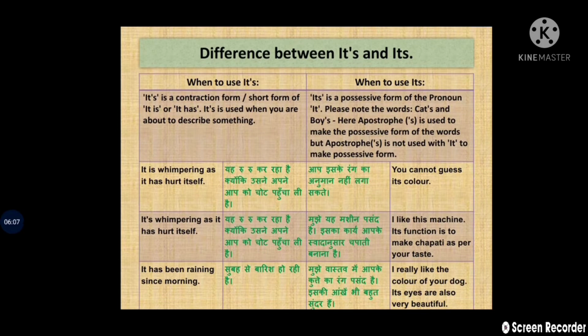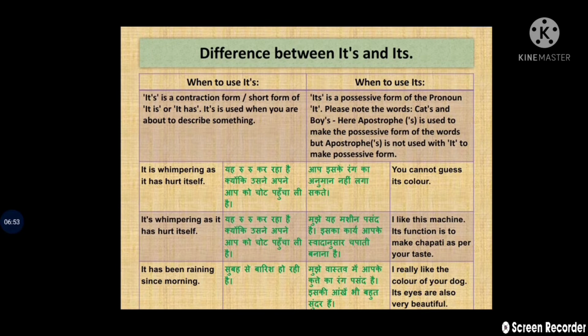Now what is the difference between it's and its, with apostrophe and without apostrophe? So don't be confused while using it's and its with apostrophe and without apostrophe. See, with the apostrophe, how it is used. It's is the contraction form, short form of "it is". If we are using an apostrophe with it's, it means it is the contraction of "it is" and "it has". It is used when you are about to describe something. Clear?